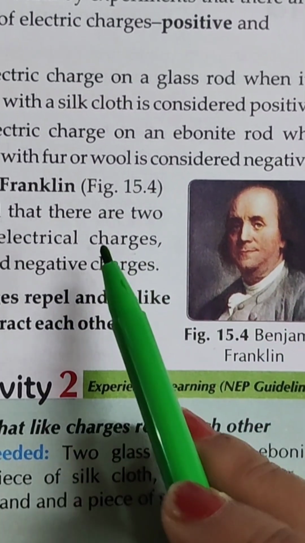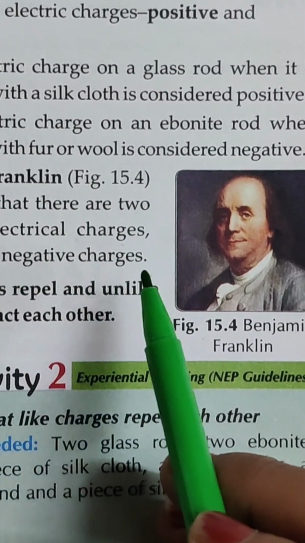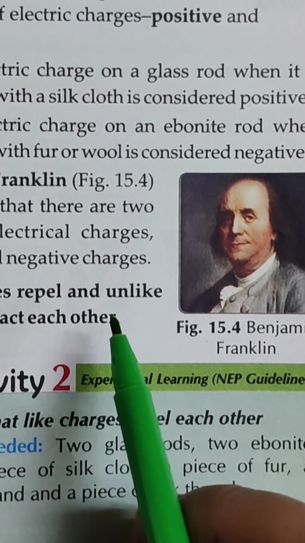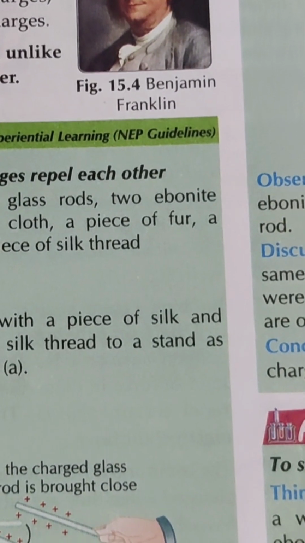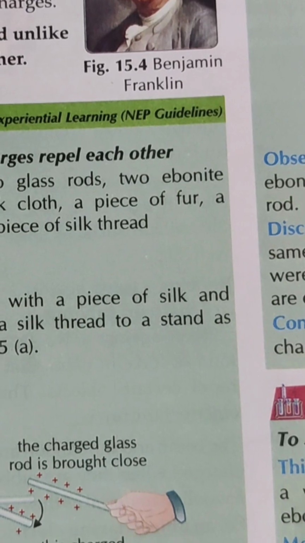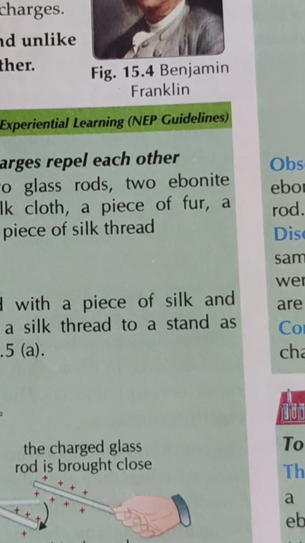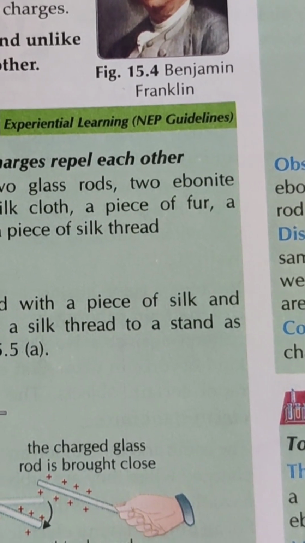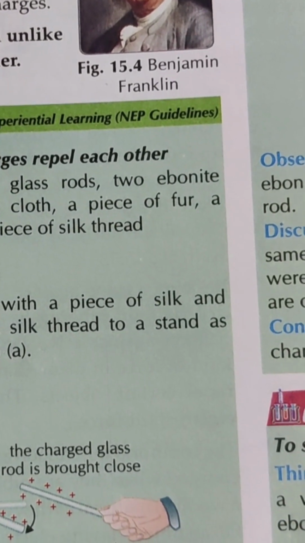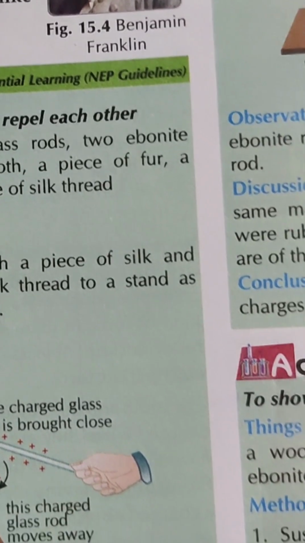Benjamin Franklin discovered that there are two kinds of electrical charges, positive and negative charges. Like charges repel and unlike charges attract each other. An activity can be conducted to show that like charges repel each other. For this, two glass rods, two ebonite rods, a piece of silk cloth, a piece of fur, a wooden stand and a piece of silk thread are required. We have to rub a glass rod with a piece of silk and suspend it with a silk thread to a stand as shown in the figure.